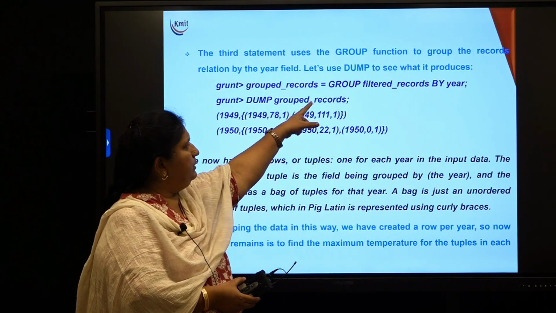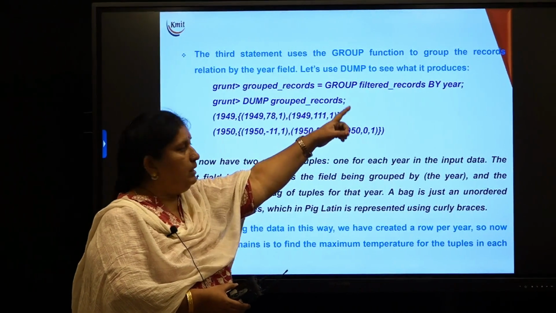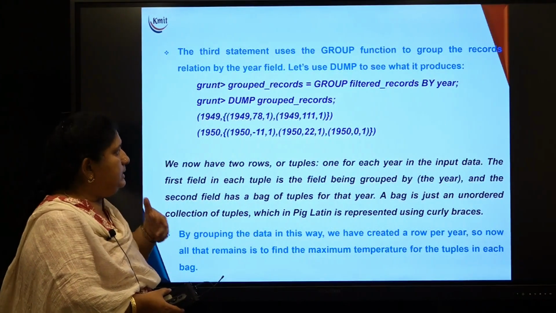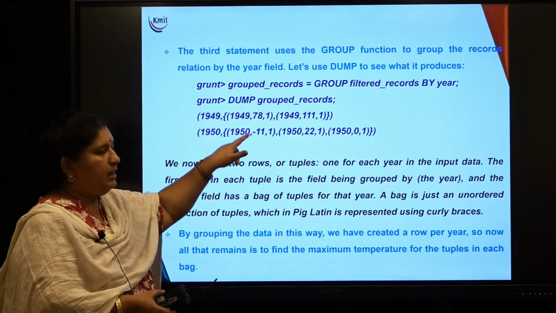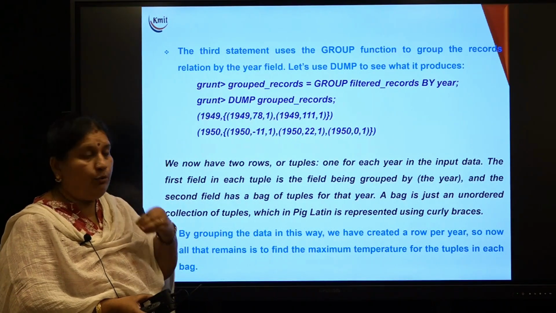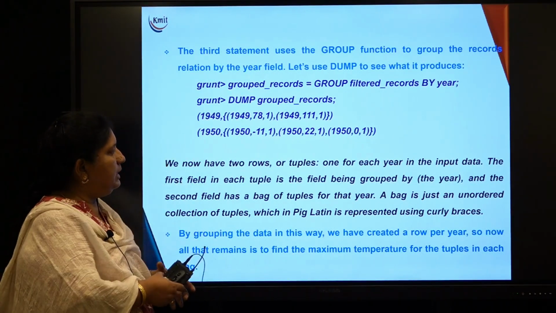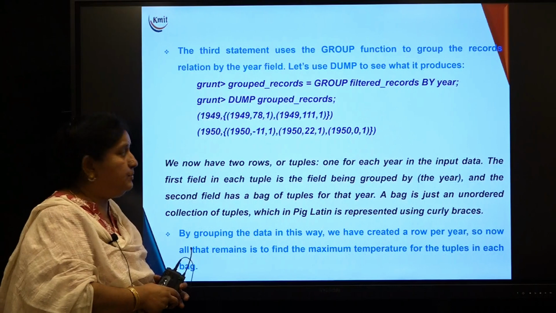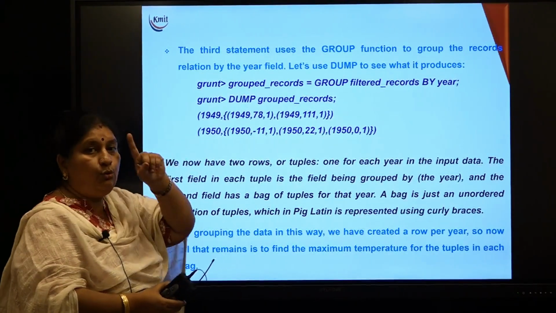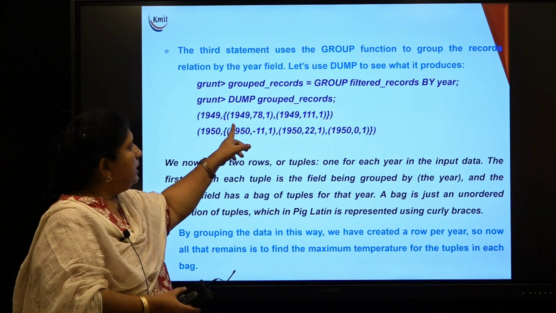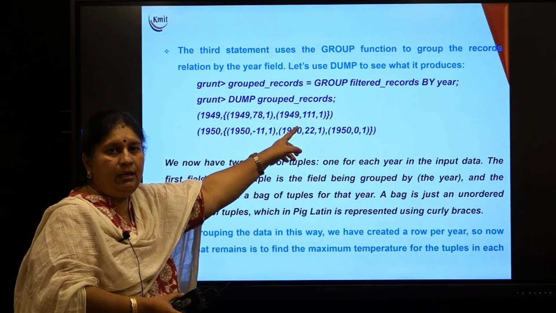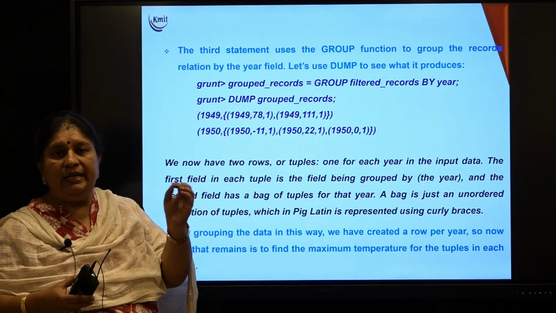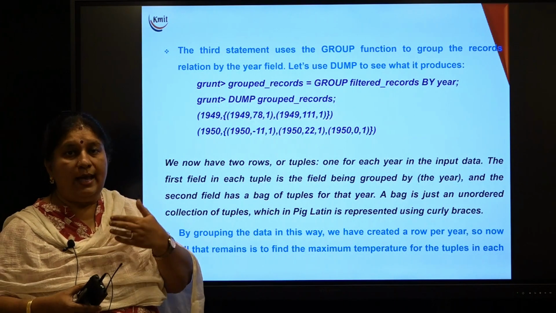Grouped records is equal to group the filtered records by year. So whenever you are trying to group them based on a year, say for example corresponding to 1949, I have got 2 records. How is the grouping done? What is the key attribute here? Group the filtered records by year. So year is the key attribute. So that will be taken as the grouping field, comma, what are the rows corresponding to that particular year? Those are maintained as a list. You visualize it like a Python list. So it maintains them like that, which is called a bag.